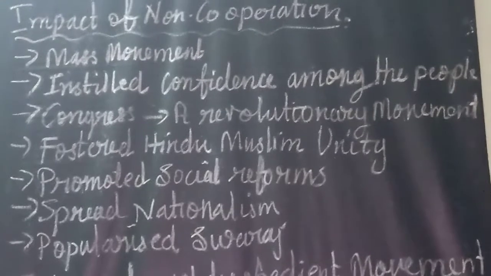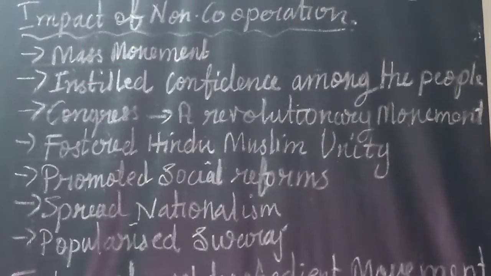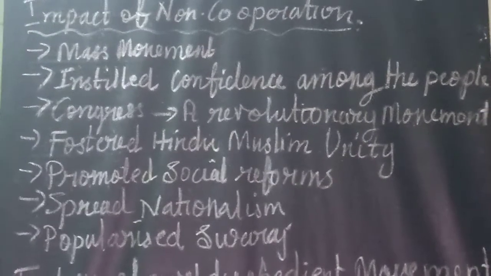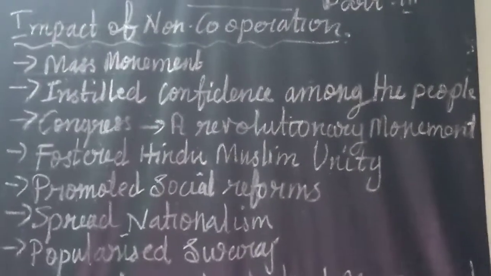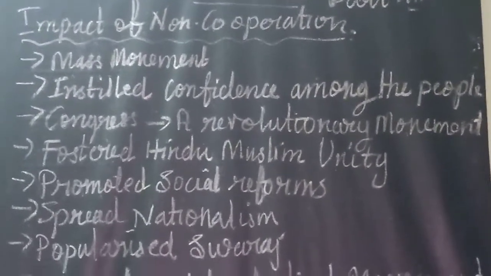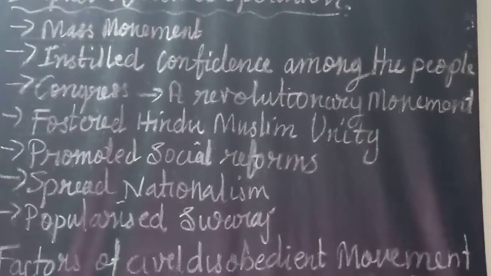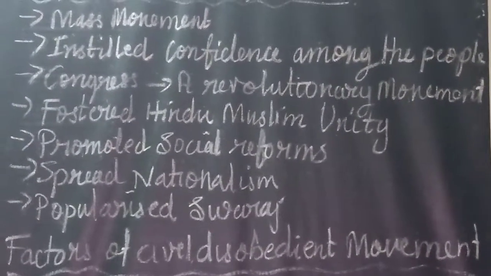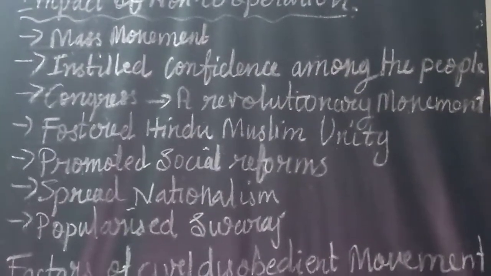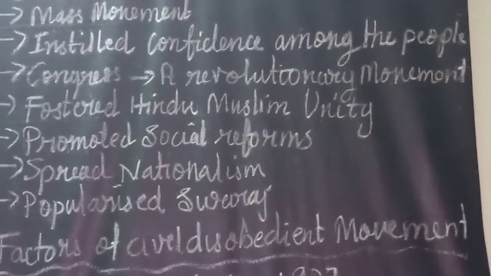So the Congress organization was able to reach down to villages. Its membership fee was reduced to 4 annas per year, and that helped the rural and urban poor people to become members of the Congress.